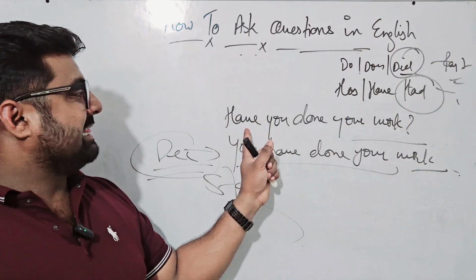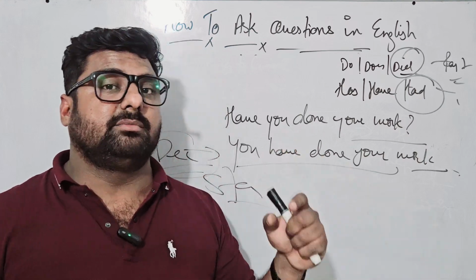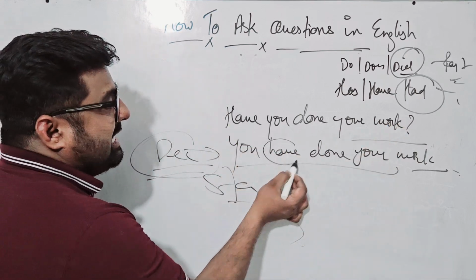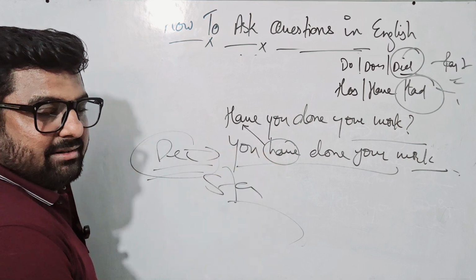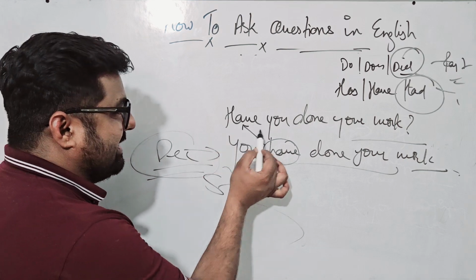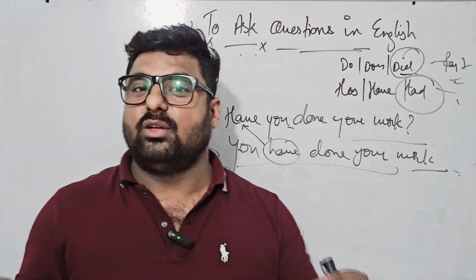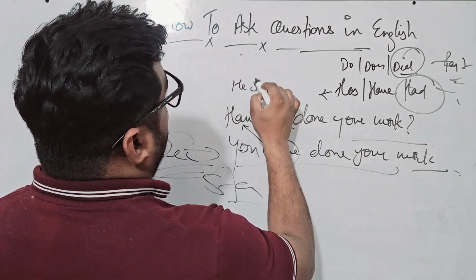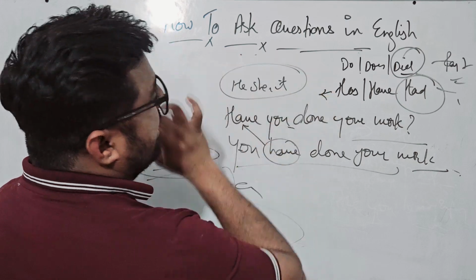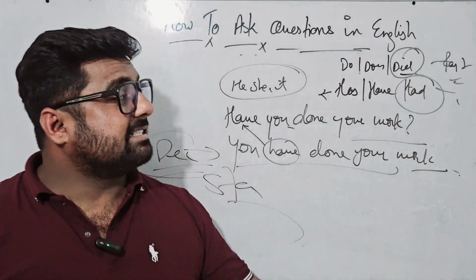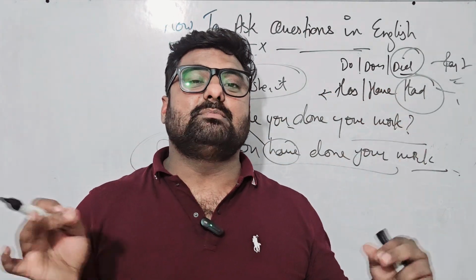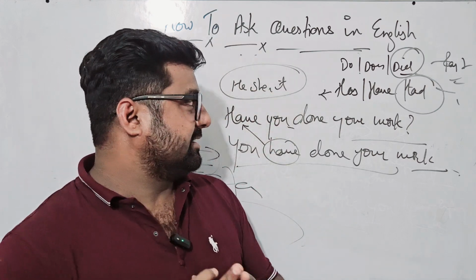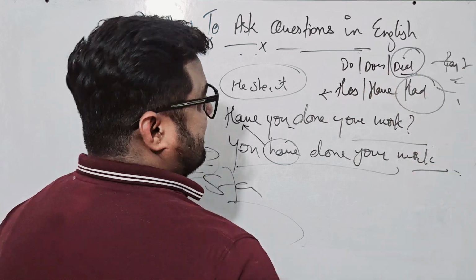Affirmative, right? And this is a question. Question means you are asking something. And when you do ask something, this "have" comes in the beginning, right? And in declarative, this "have" comes here. I hope again you are getting what I mean to say. Same, "has" is used with he, she, it, right? This is which tense? This is present perfect tense, right? Present perfect tense. After this, I'll come to past tense as well.